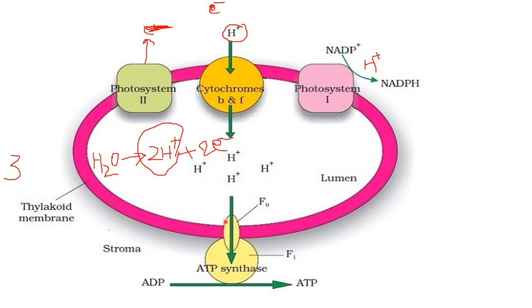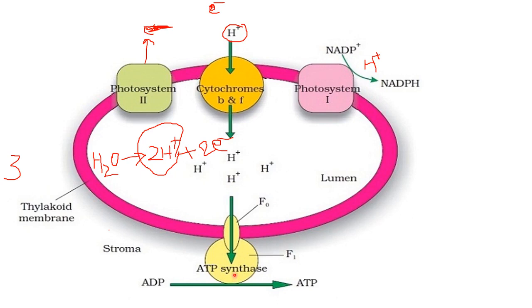The F naught part of this ATP synthase acts as a channel. Channel means through which ions can move, right? So protons will move through it. And this part F1 will change its conformation. So its shape will be changed when the protons move through F naught. Its conformation will be changed, and it will work to convert ADP into ATP. So ATP is synthesized here due to movement of these protons through the ATP synthase enzyme.